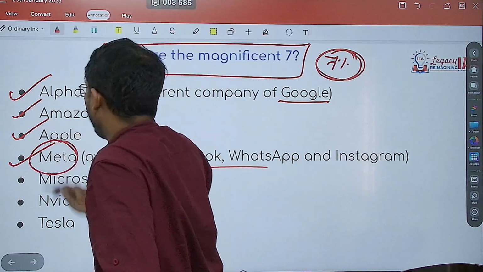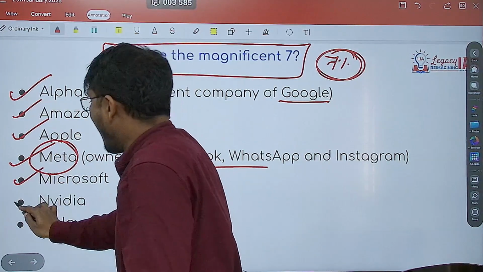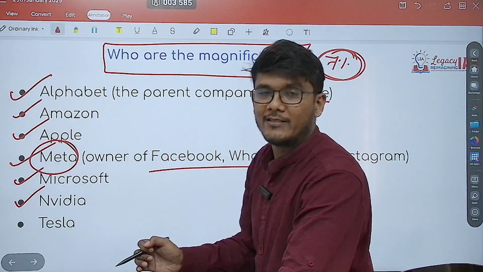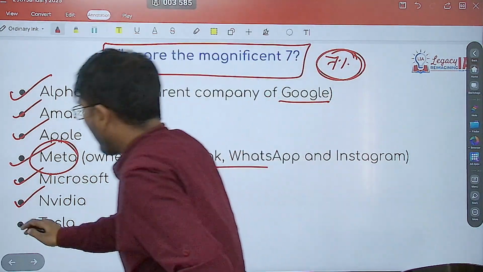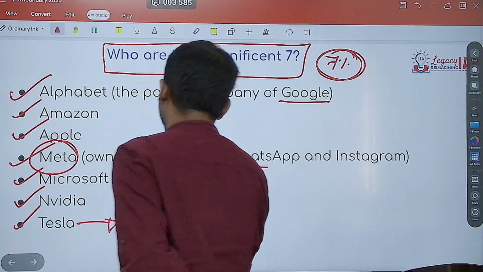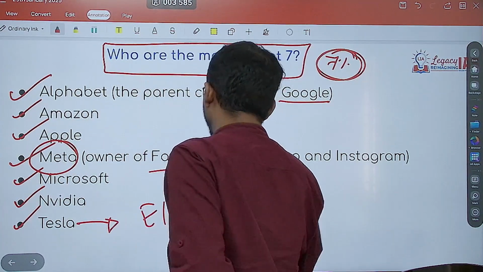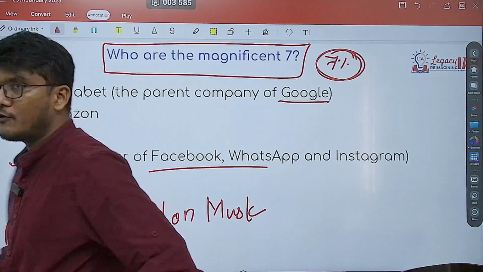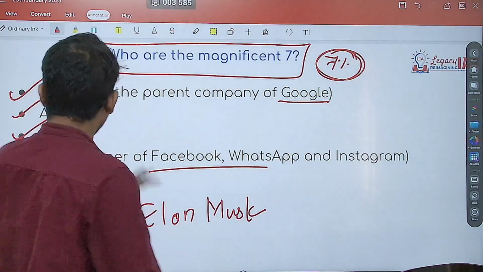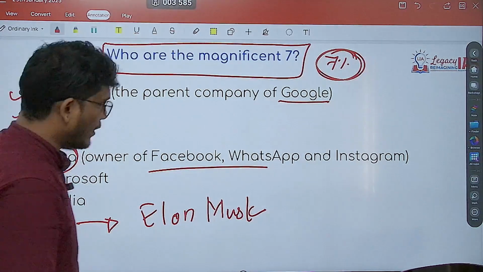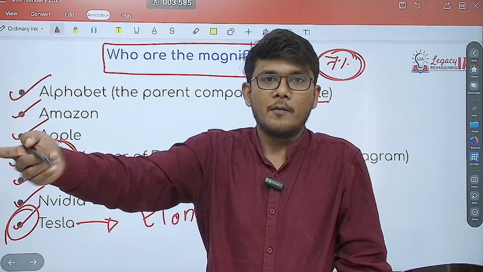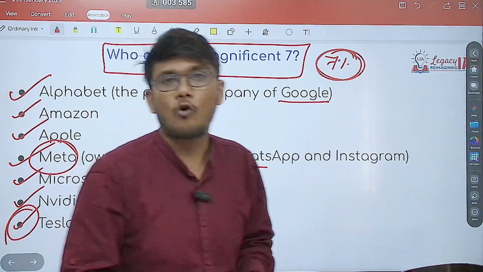It's a parent company again. Microsoft and Nvidia into gaming technology, etc. Again, utilizing artificial intelligence. And of course, we know Tesla. We know the famous personality, Elon Musk. And we know Tesla, again utilizing artificial intelligence, right? So all these companies utilize artificial intelligence and are going to further take a hit, because things are being done in a more cost efficient manner.